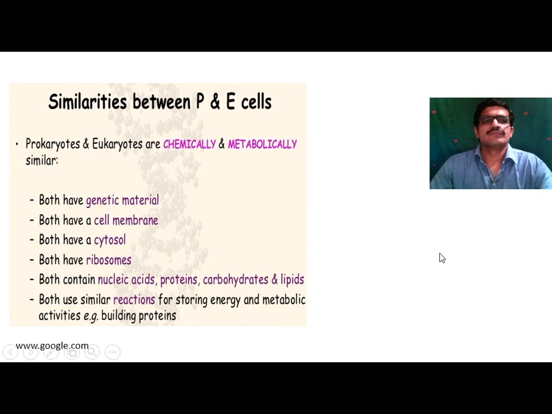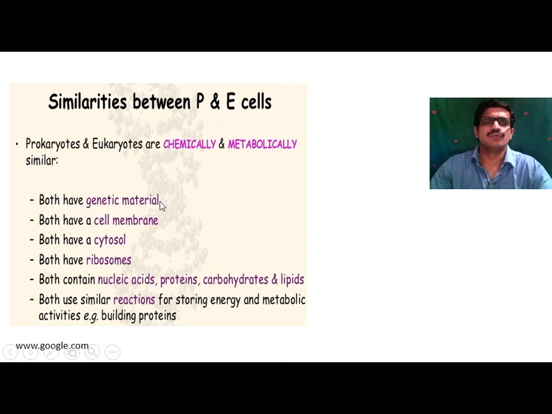Next one, similarities between prokaryotic and eukaryotic cells. If you observe prokaryotes and eukaryotes, these are chemically and metabolically similar. Both have genetic material, that is DNA and RNA.